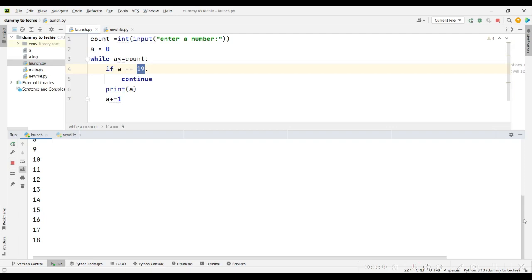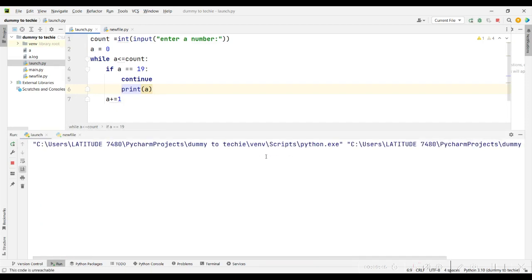It's supposed to print 20 for me. Why did it not print 20? Oh, a equals 19, continue. That starts the loop again. Let's see, stop at 18. Run it again. Enter a number, 20. It didn't even print anything.